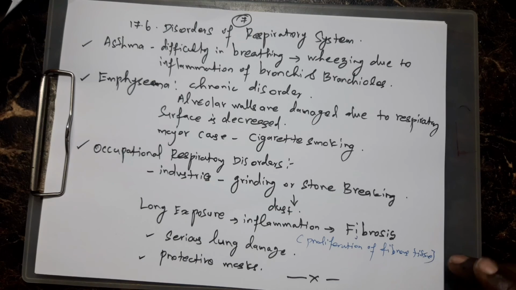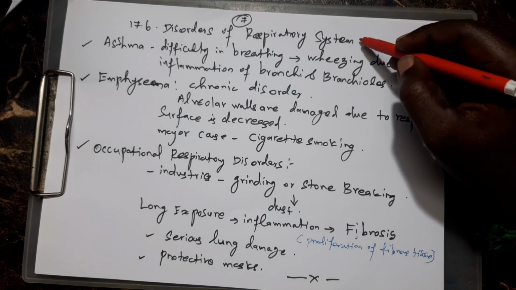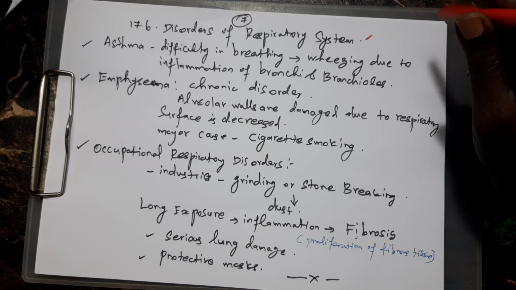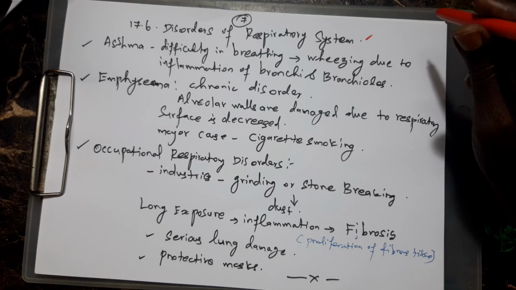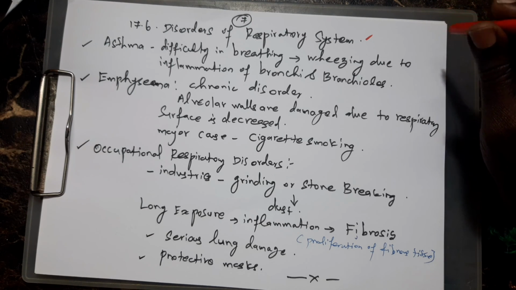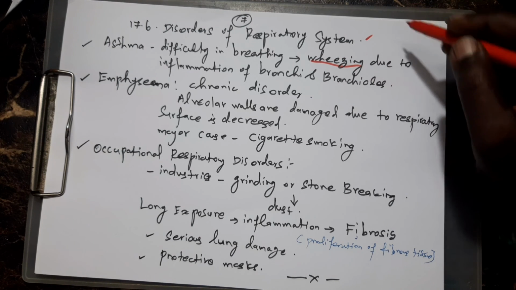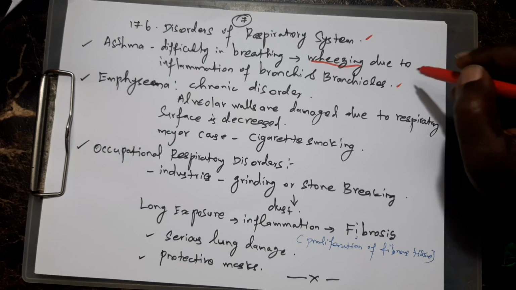Next, the last part is the disorders of the respiratory system. First one is asthma. What is the meaning of asthma? Difficulty in breathing, caused by wheezing due to inflammation or infection of the bronchi or bronchioles in the respiratory system.